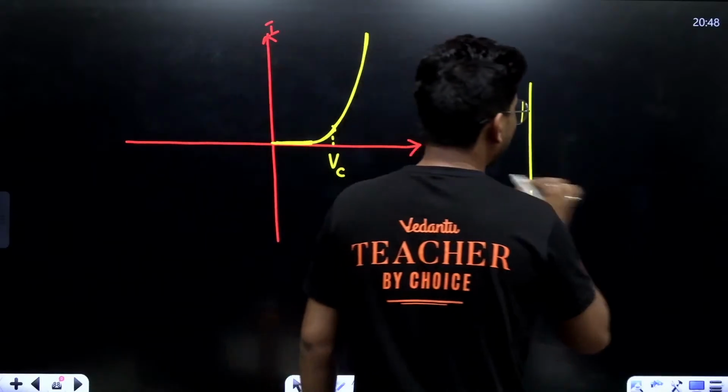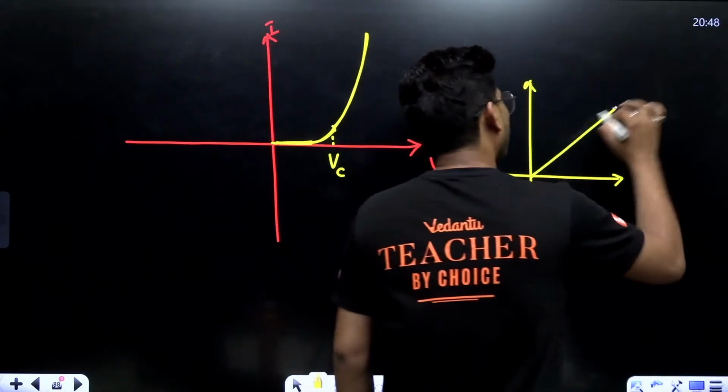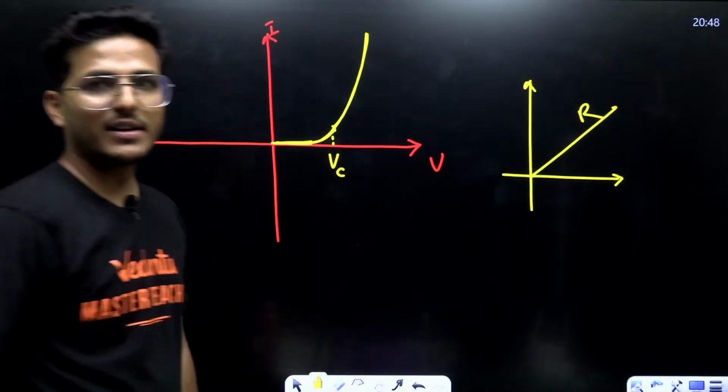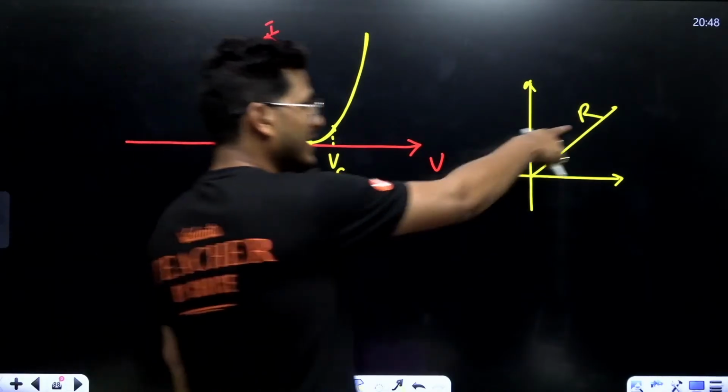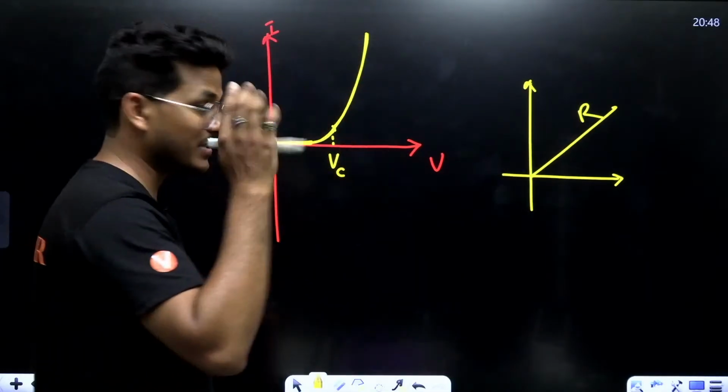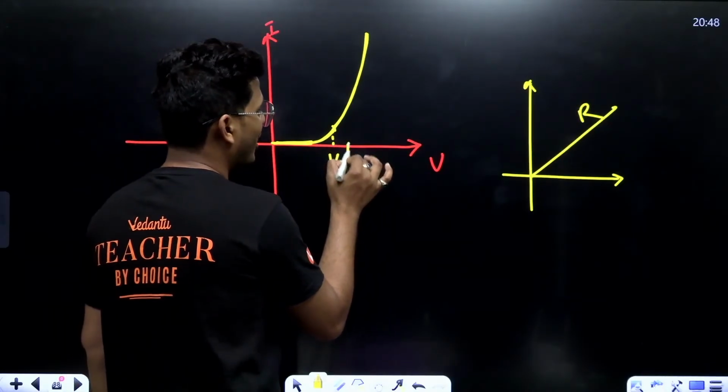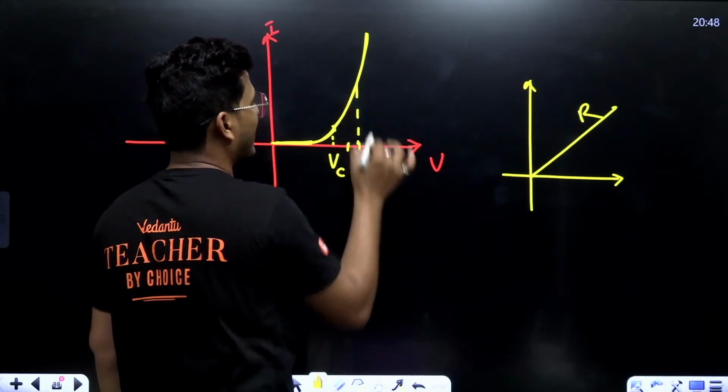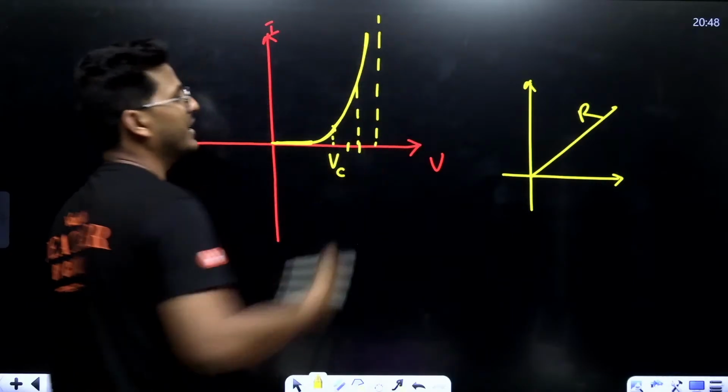As you know, in a conductor the resistance was a straight line, that is, resistance is constant, but here it is not. See, for a smaller change of potential difference, there will be a lot of change in conduction.